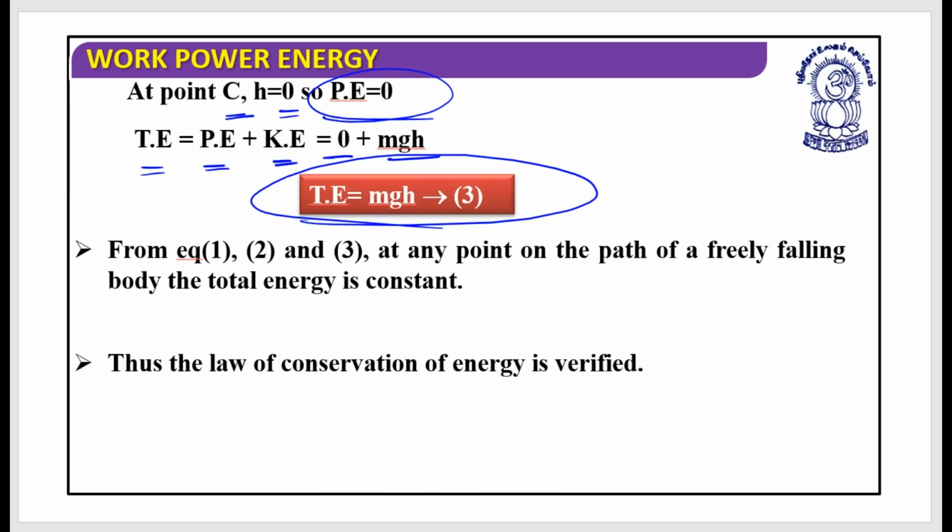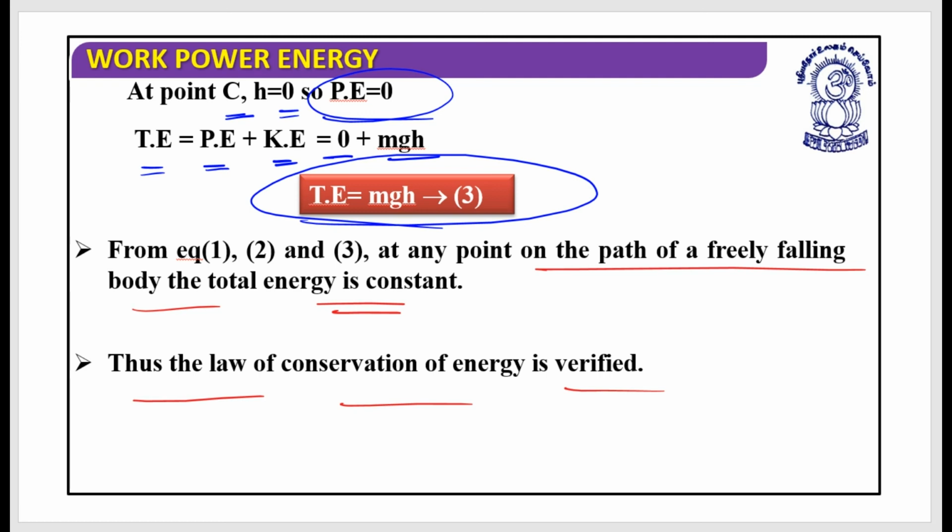So from these three relations, we can say that at any point on the path of a freely falling body, the total energy is constant. Thus, the law of conservation of energy is verified. This is just for verification purposes. What you need to do is, it is as simple as that. You need to write that the total energy of the system is going to be constant. I am talking about the total energy. I cannot say the same thing for potential energy alone or kinetic energy alone.